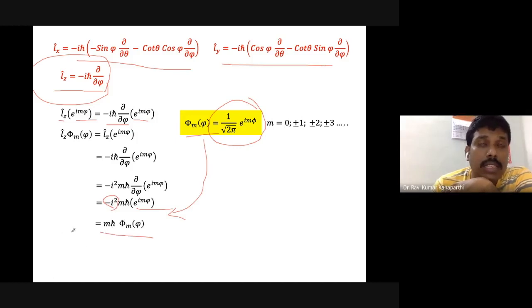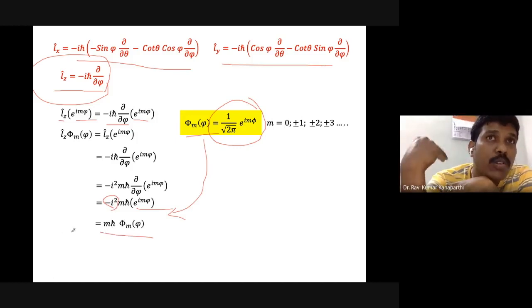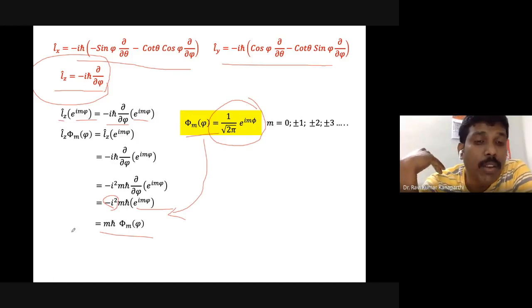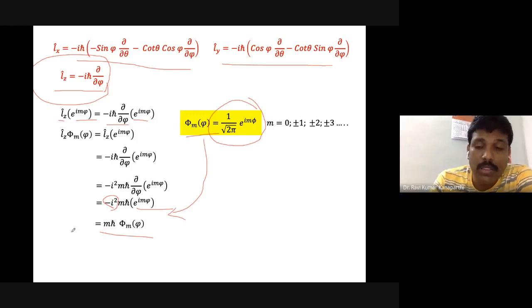So the Lz operator, which corresponds to the z component of the angular momentum, when it operates upon the phi function, gives the eigenvalue mħ, and we get back the eigenfunction.